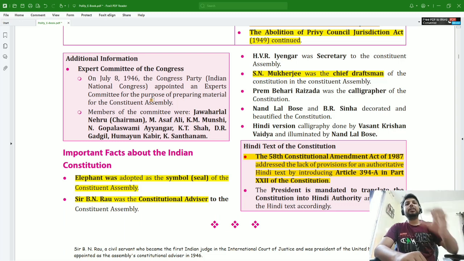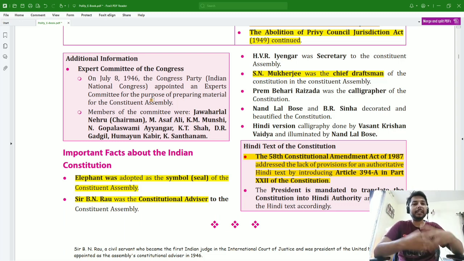Then one expert committee was formed by the Congress for the purpose of preparing material for the Constituent Assembly. And who were the members of this expert committee? Obviously, Jawaharlal Nehru was one of the members, and then M. Asaf Ali, K. M. Munshi, Gopalaswamy Iyengar, K. T. Shah, D. R. Gadgil, Humayun Kabir, K. Santhanam. These were the members of the expert committee.